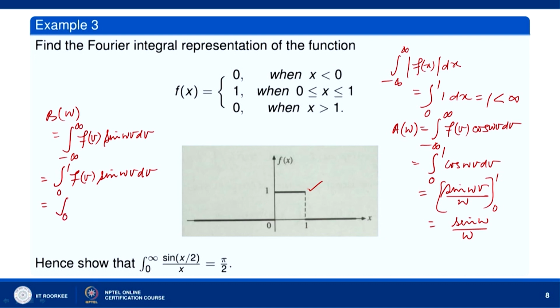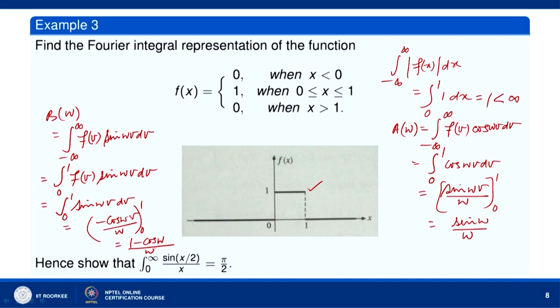So, 0 to 1 sin omega v dv, we integrate this with respect to v. So, we get minus cos omega v divided by omega from 0 to 1. This is 1 minus cos omega divided by omega.